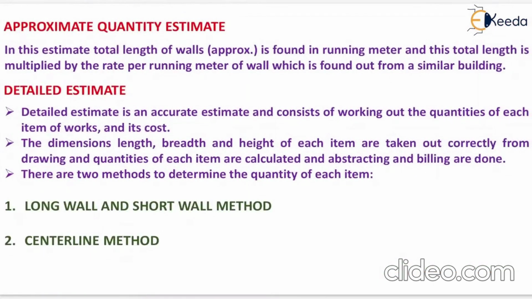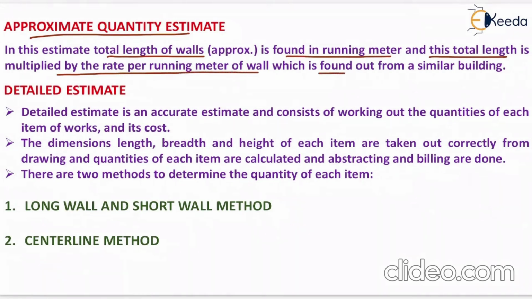Now the next is the approximate quantity estimate. In this estimate, total length of walls, that is approximate length, is found in running meter, and this total length is multiplied by the rate per running meter of wall which is found out from a similar building in the same locality. We multiply the unit rate with the running meters of wall to find out the approximate quantity estimate.